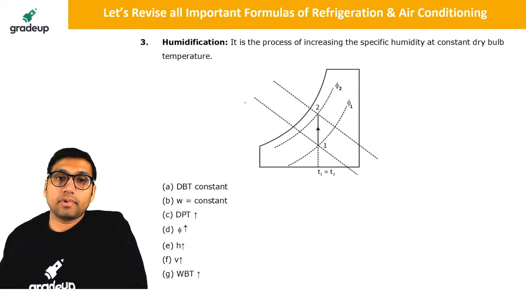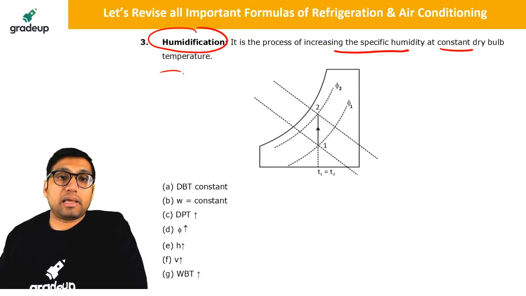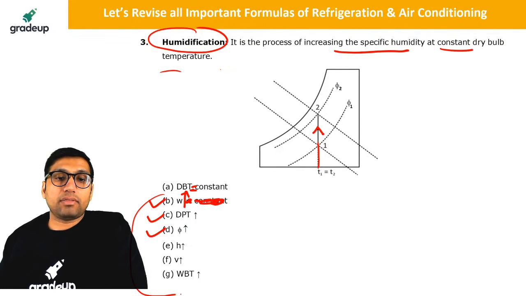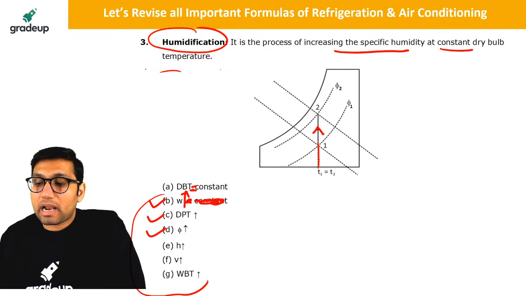Humidification is a process of increasing the specific humidity at constant dry bulb temperature. Whenever you do humidification, dry bulb temperature will be constant, and except for that, all the parameters will increase. So specific humidity will increase, dew point temperature will increase. So always remember that all parameters will increase.